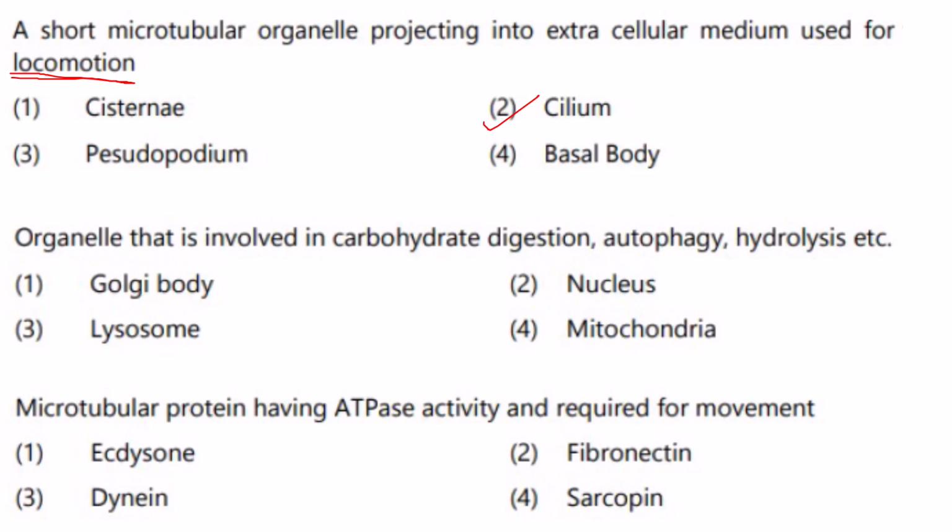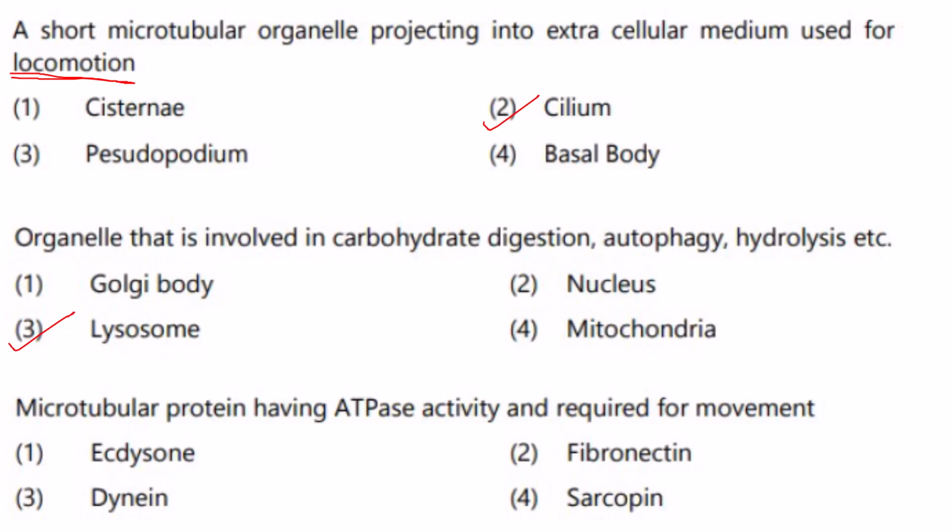Then the organelle that is involved in carbohydrate digestion, autophagy, hydrolysis. Here the only organelle that is mainly involved in digestion, autophagy, hydrolysis is your lysosome. They are suicidal bags and they have acid hydrolases, that is, enzymes present in them.